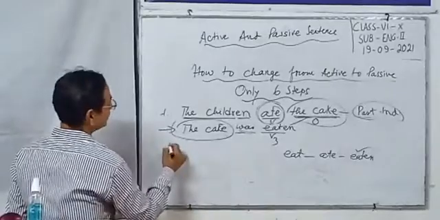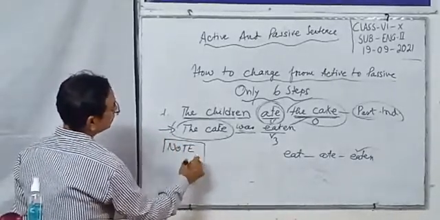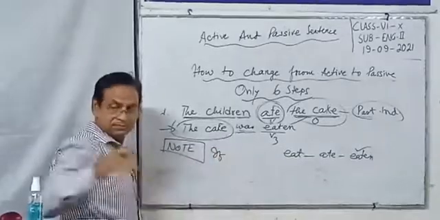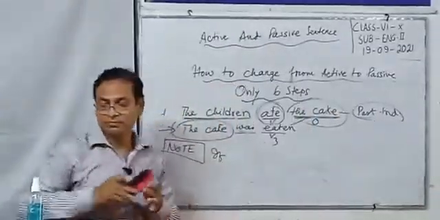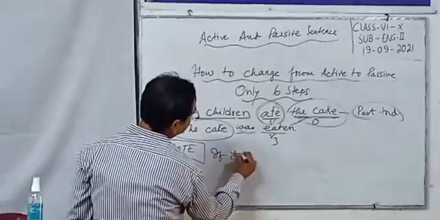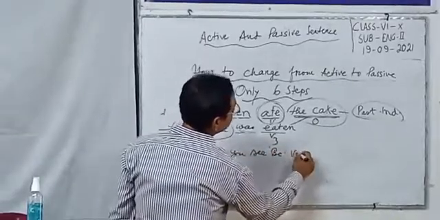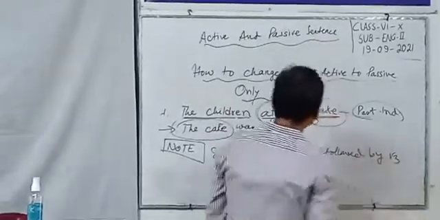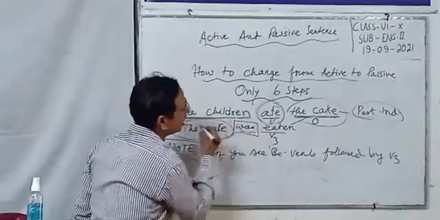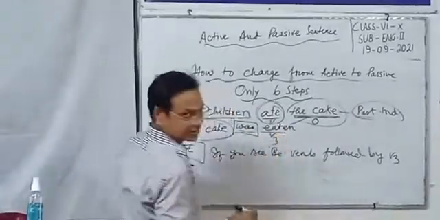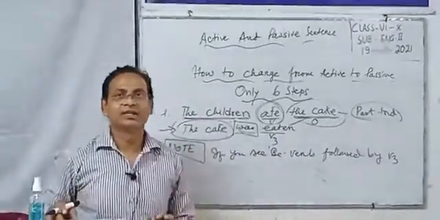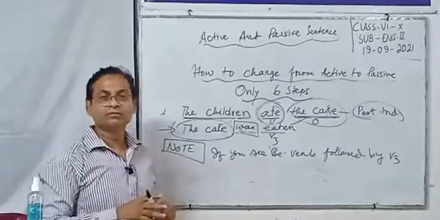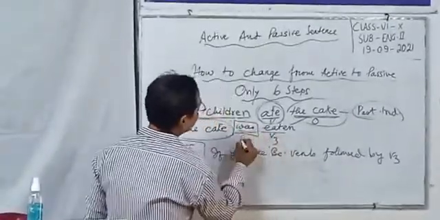Dear friends, you may take note. If you see a verb followed by verb 3, here in this case was the verb followed by V3, V3 means verb 3, then the past participle, you must know, be verb plus verb 3.